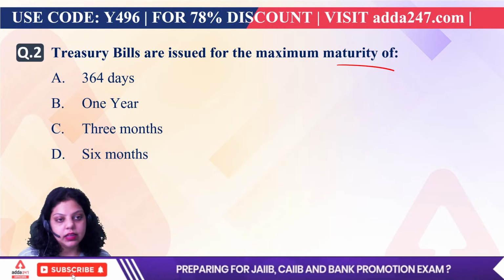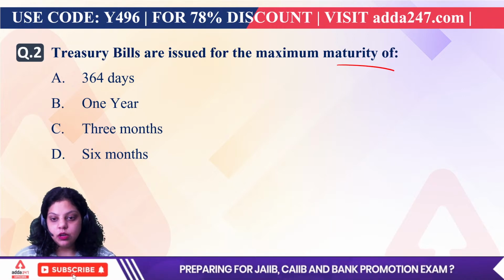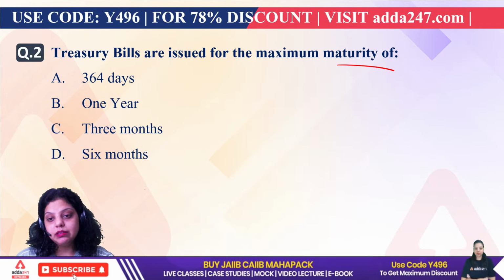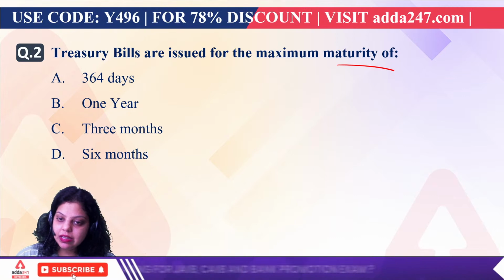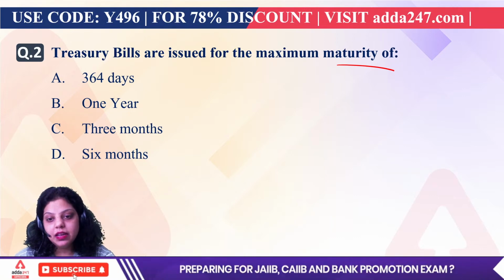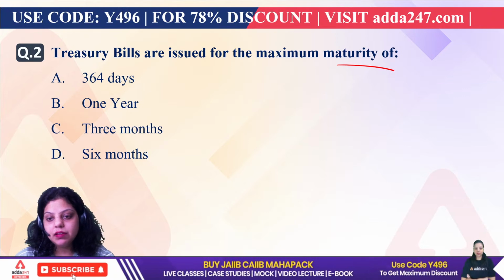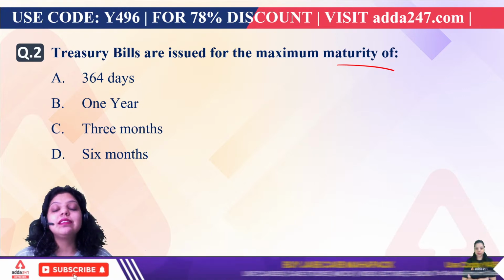Option A: 364 days, B: 1 year, C: 3 months, D: 6 months. What will be the right answer? A, B, C or D? The duration of treasury bills is... Deepak is saying A, Vijaya is saying A, Suman is saying A, Praveen is saying A, Natrajan is saying A. Very good. So the right answer is 364 days.